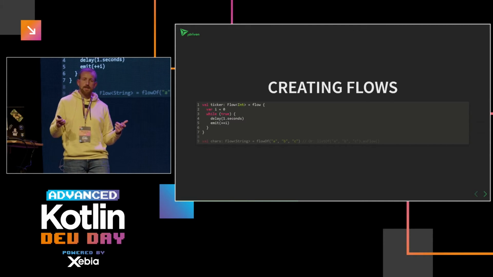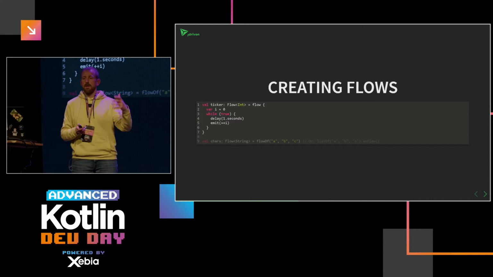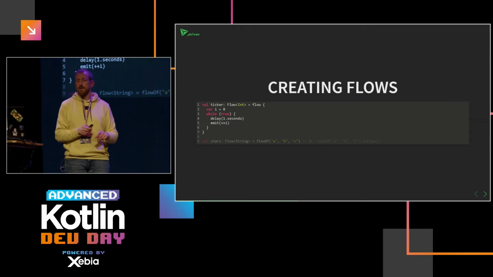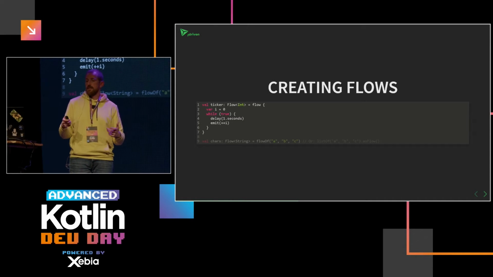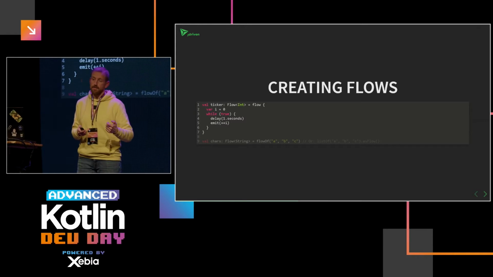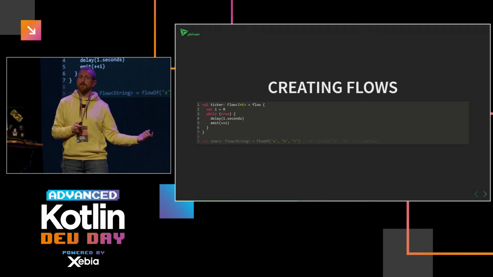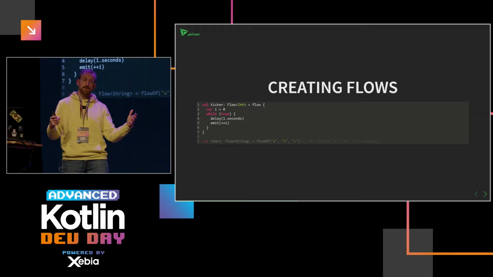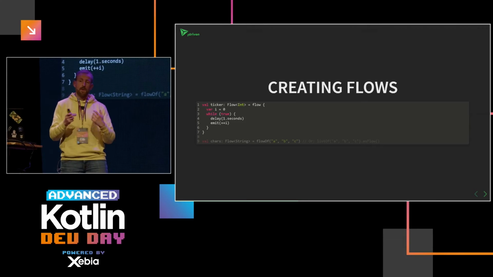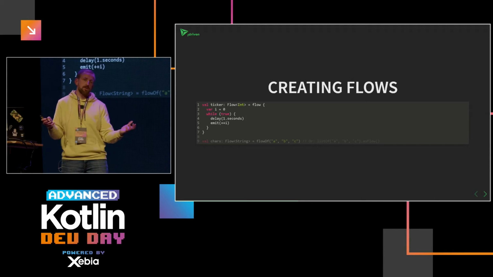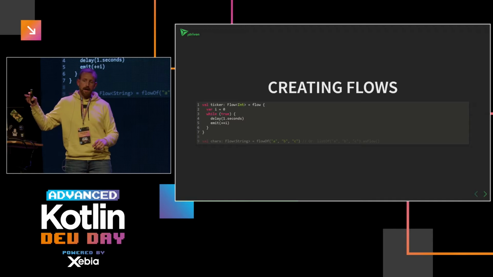In this case, I just have an incrementing integer which starts at 0 and emits the next item every second. Well, it actually starts at 1 because I have ++i. I can just use a while true, like an infinite loop here, because the delay and emit are suspending functions. So whenever the coroutine is cancelled or cleaned up, or you stop reading from the flow, it just stops. So there's no hanging thread or whatever.